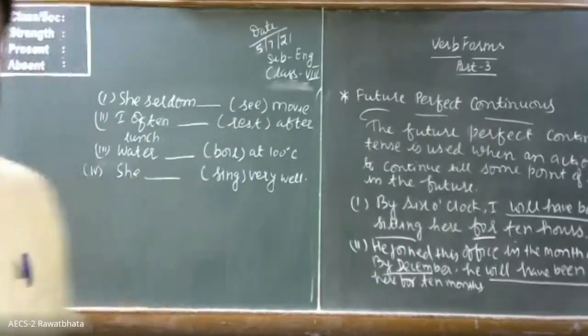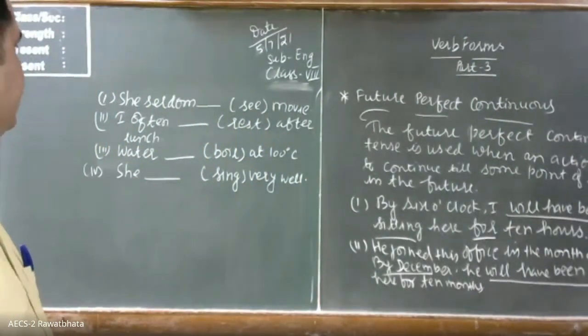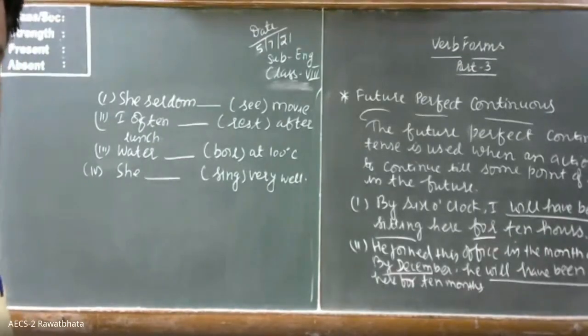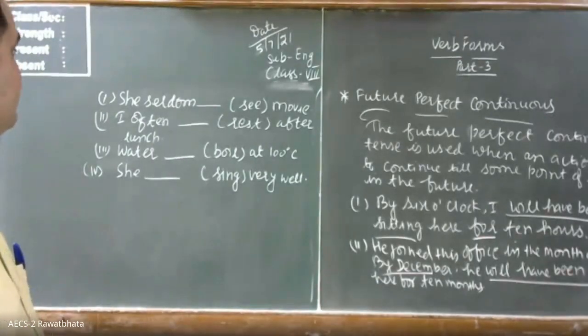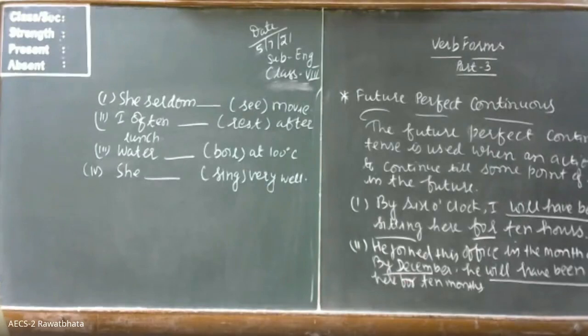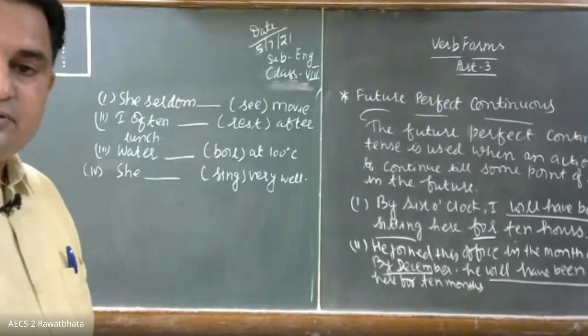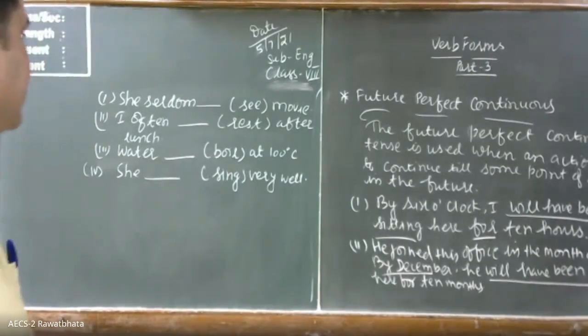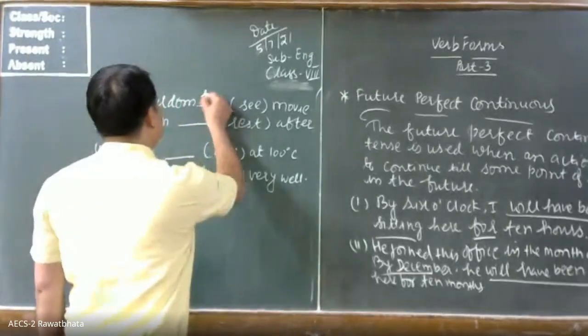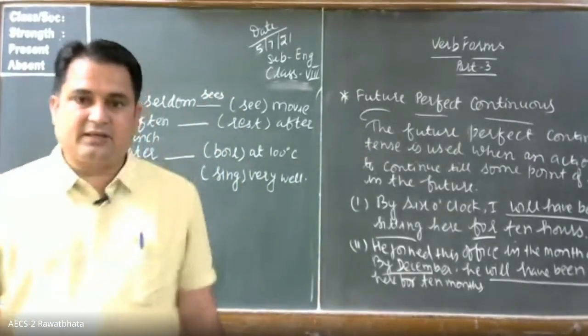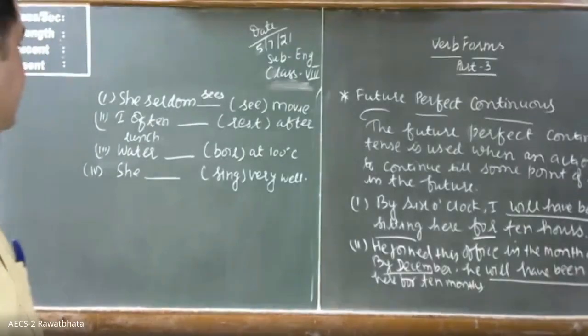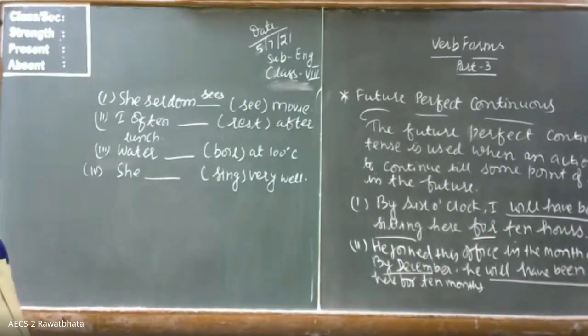Yes, children, what verb forms will be supplied in the given blanks? See, seldom. Children, when seldom and words like these are coming, then it comes in the simple present. So what will it be? She seldom sees a movie. She seldom sees a movie.